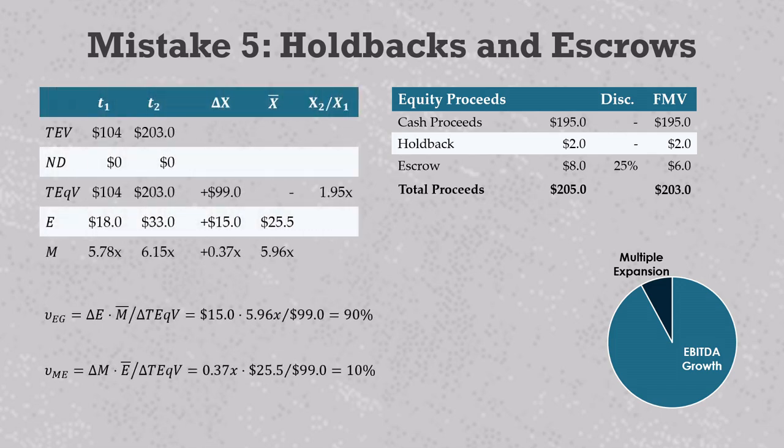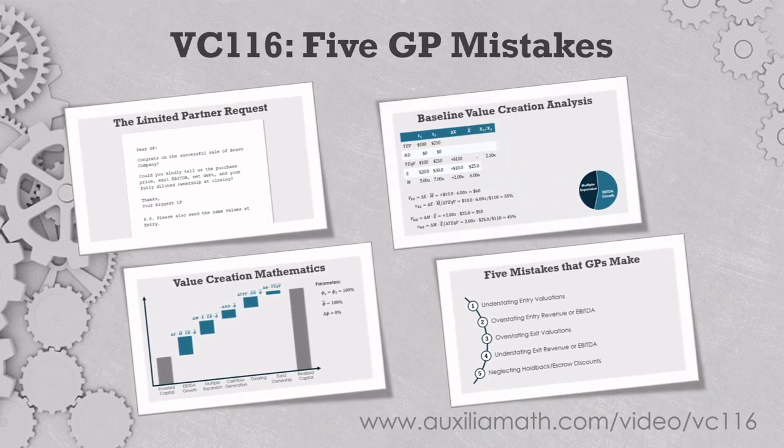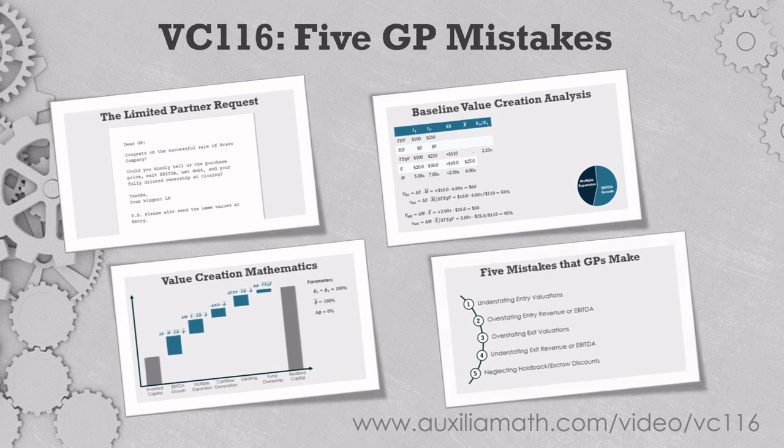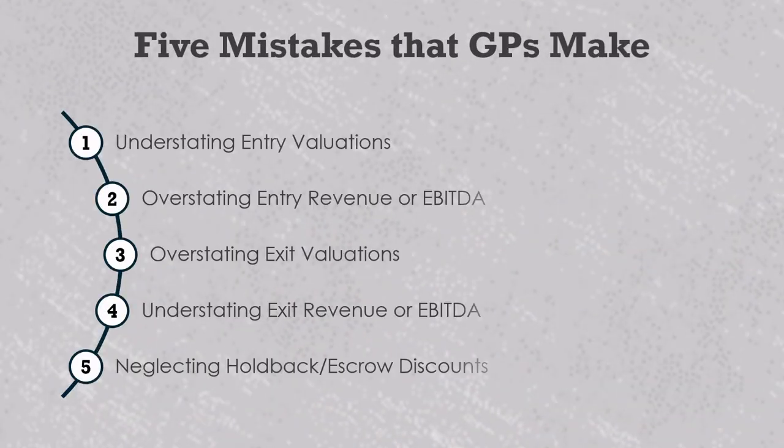The lesson here is as follows. GPs cannot control what equations LPs use to understand investment manager skill, and they cannot control how LPs interpret their models. But GPs usually can control what numbers go into those models. It is in their best interest to avoid making the following 5 mistakes. All of them tend to shift value out of EBITDA growth, a value driver more frequently associated with investment manager skill, and shift value into multiple expansion, a value driver more frequently associated with broader market forces or luck. The magnitude of these shifts can be quite substantial.